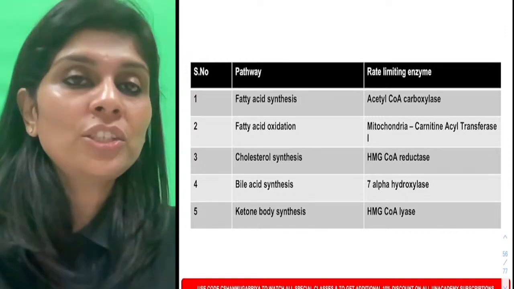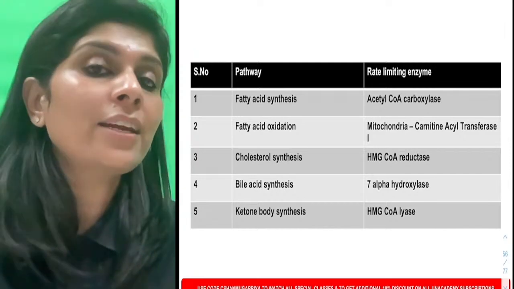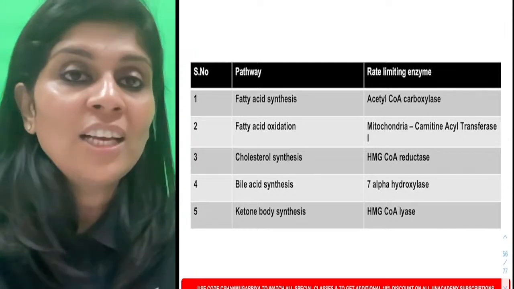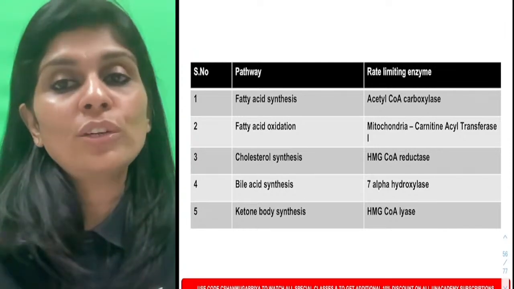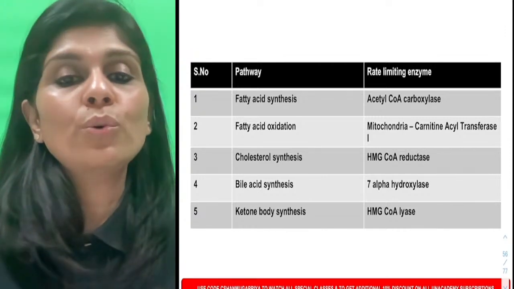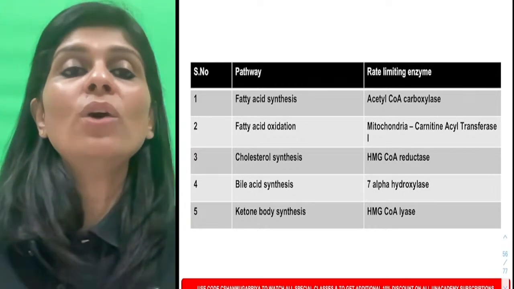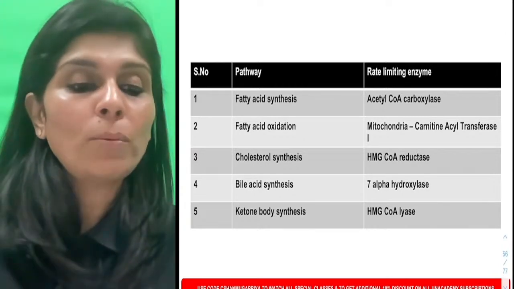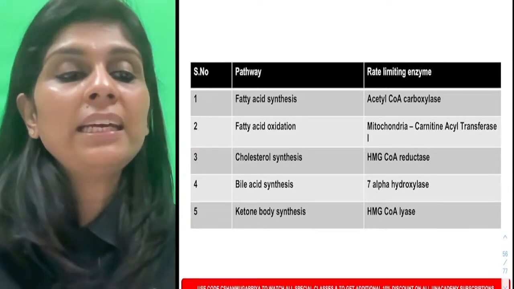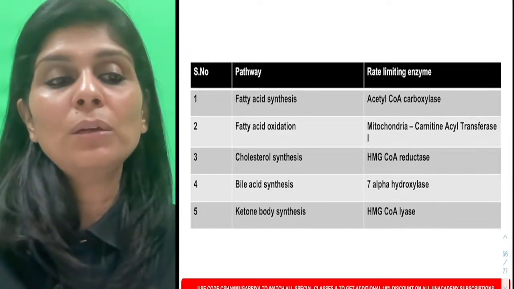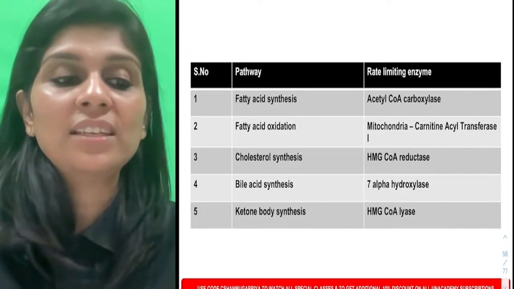Statins inhibit HMG-CoA reductase, thereby they reduce the blood cholesterol level. So the rate limiting enzyme of cholesterol synthesis is HMG-CoA reductase. For bile acid synthesis, you have to hydroxylate cholesterol to form bile acid. So the rate limiting enzyme of bile acid synthesis will be 7-alpha hydroxylase.